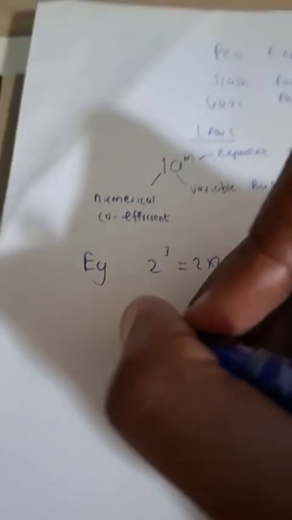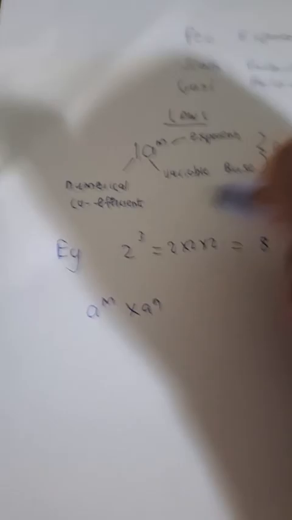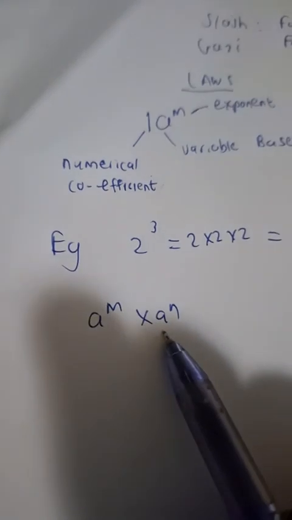Okay, so let's look at the laws very quickly. There's a law that says a to the power m times a to the power n.